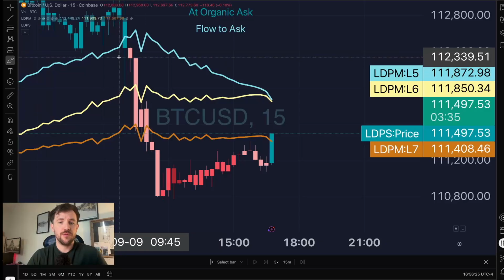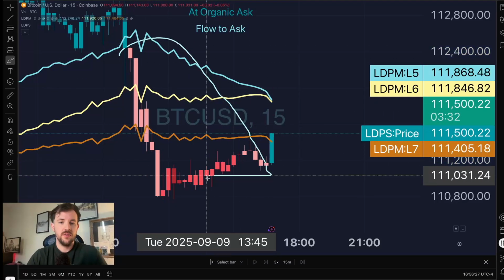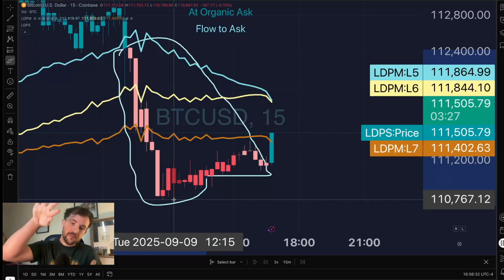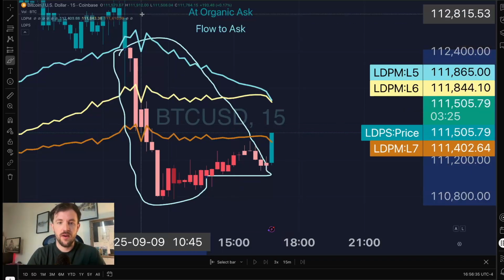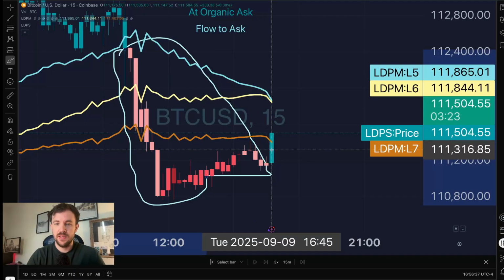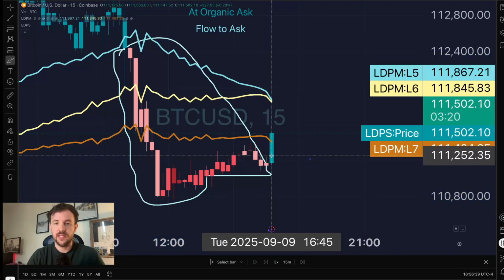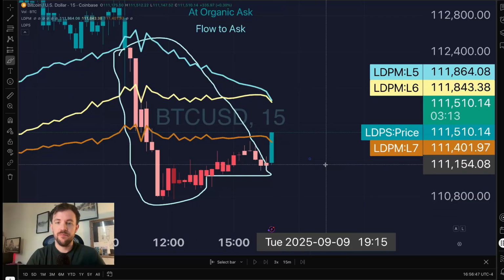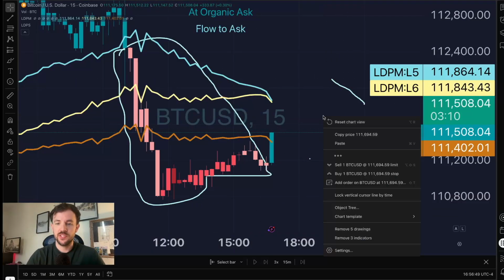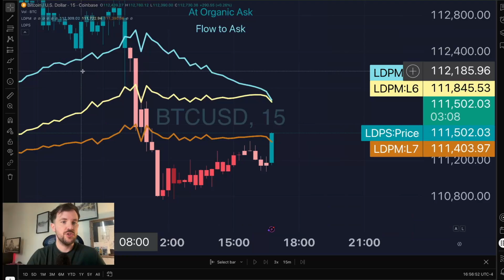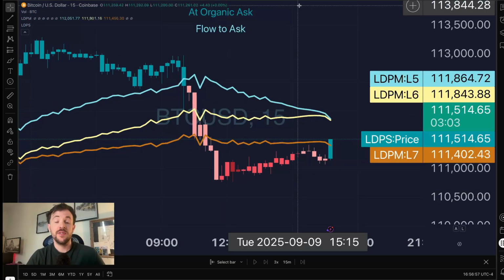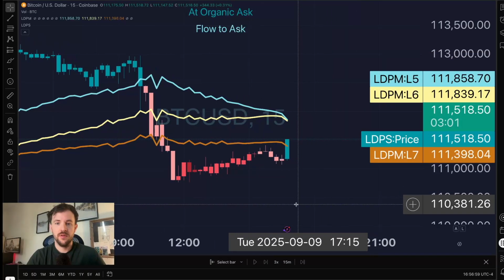And it is worth noting again that this is a bear trap, right? So the expectation is, unless those LDPMs start to flip, that we're ultimately going to start recovering from this. And it looks like this may be underway for now with that nice green candle. We have the LDPMs bending down, so a little bit of an aggressive bid cascade walking in, and we're recovering from this bear trap. So this is a tenuously bullish chart, right? We're right in the literal first steps of recovering from this bear trap. So definitely something to keep an eye on as we move forward.